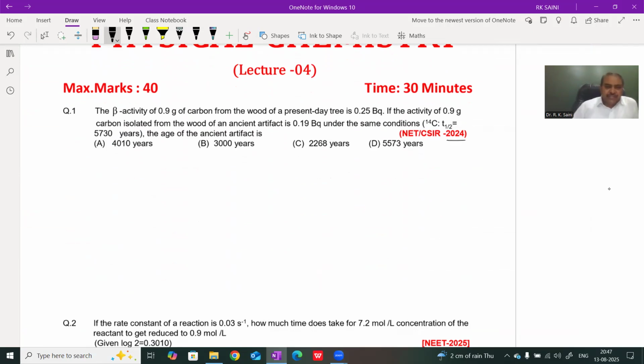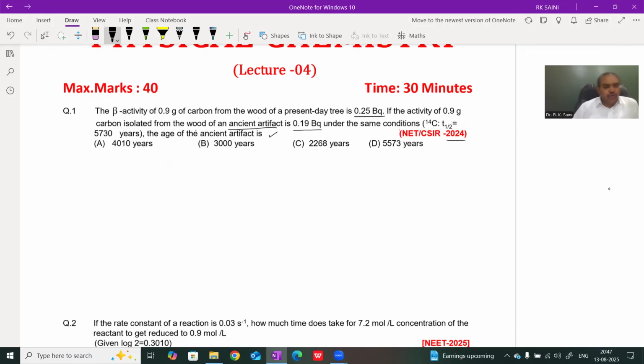2024, which means last year. Look at the question. The beta activity of 0.9 gram carbon of wood of a present day tree is 0.25 becquerel. Becquerel is the SI unit of activity, radioactivity. If the activity of 0.9 gram, the same amount of carbon isolated from the wood of ancient artifacts, is 0.19 becquerel under the same condition, half life is given, and you have to find the age of the ancient artifacts.